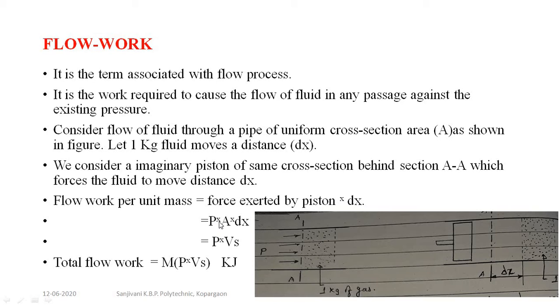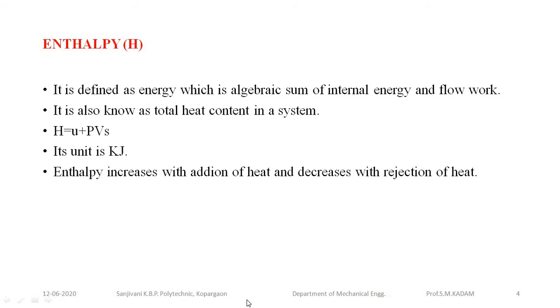Therefore, P into A into dx, area into distance, is nothing but Vs. Vs is the specific volume. Therefore, P into Vs is the flow work for the unit mass. For a particular mass, M is added here: M into P Vs, and the unit will be kilojoule.